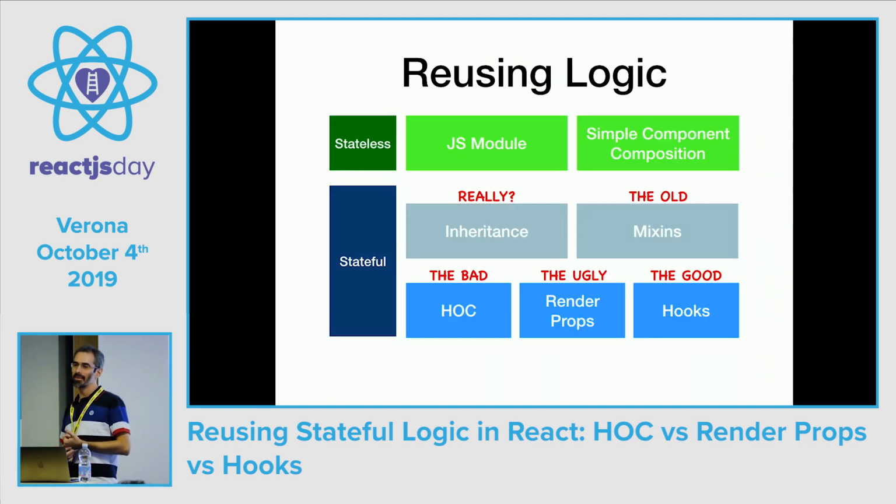So here is a recap of the ways that we have in React to reuse code. To reuse stateless logic, we have JS modules and a simple component composition. And for stateful logic, we have inheritance and mixins that we don't want to use. And we have higher order components, the bad, render props, the ugly, and hooks, the good. So you may choose what you want, but after my talk, I hope that you'd like to choose the good.